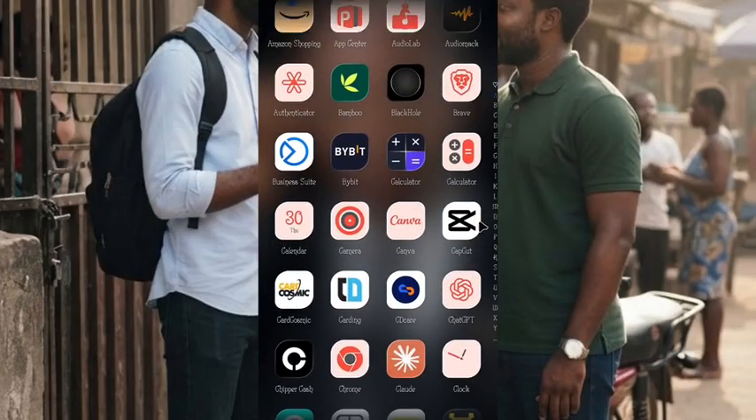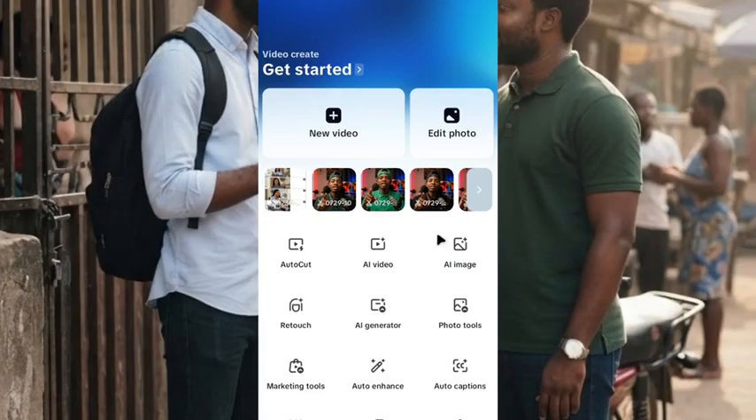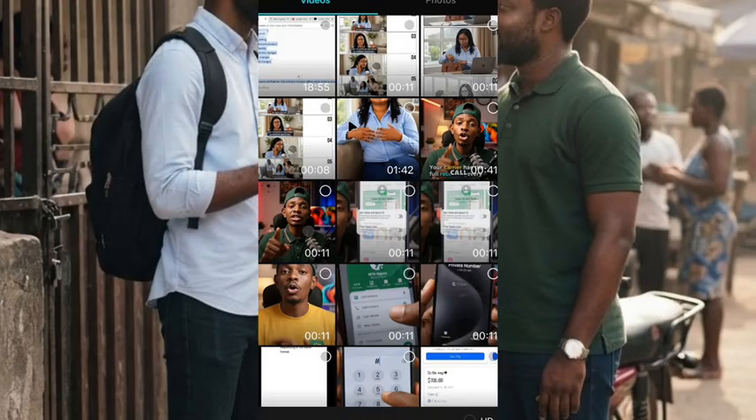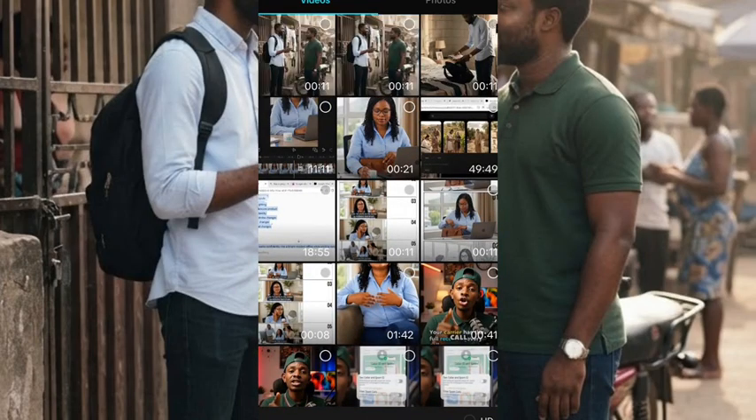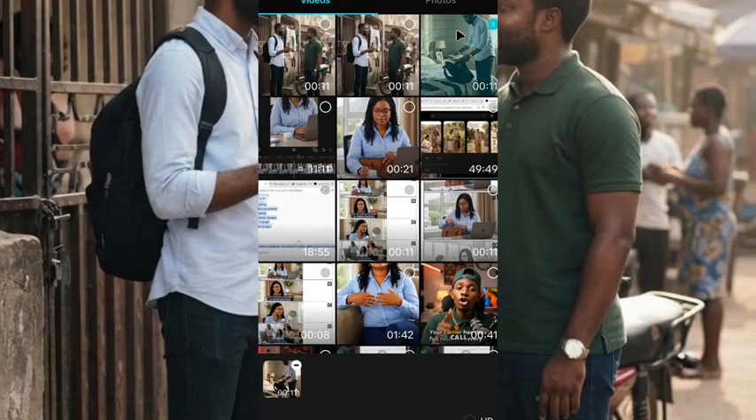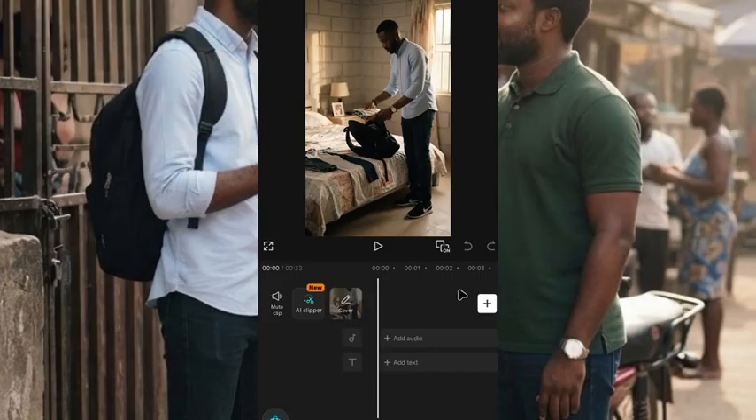After it downloads, just head over to CapCut on your phone. Just download CapCut on your phone and click on CapCut. After you click on CapCut, you click on new video, then those videos you downloaded right now, you can see them here. This is the first one, you click on this plus, you click on the second one, you click on the third one, and you click on add. So all the video scenes you generated are going to be added here. So you just play it like this.